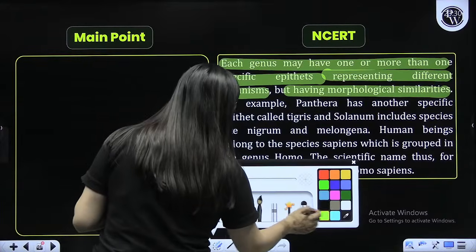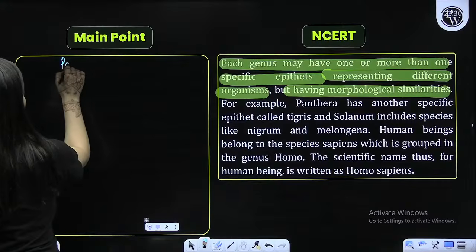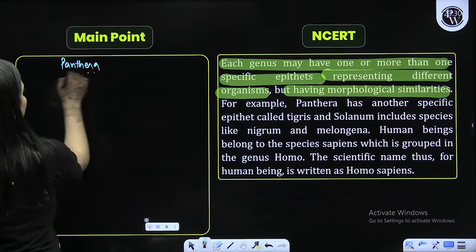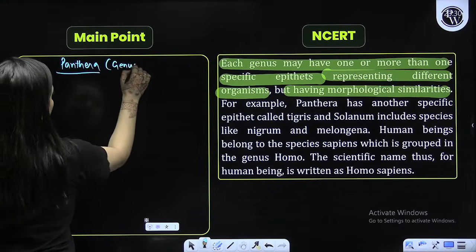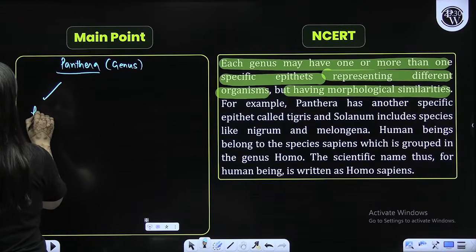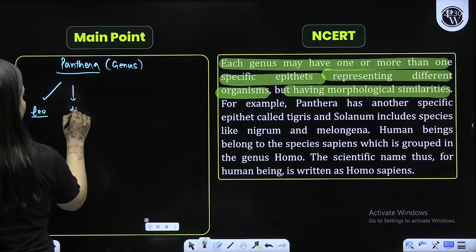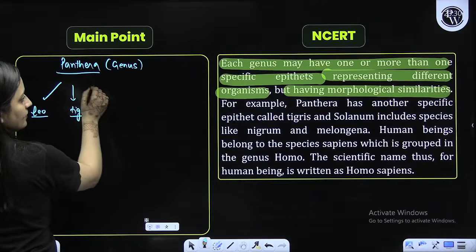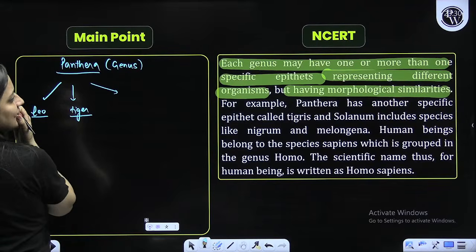So I'll give you the example here. Just see, we have Panthera. Panthera is the generic name, genus. So here you have different species. Leo, lion, tiger is there, pardus is there.